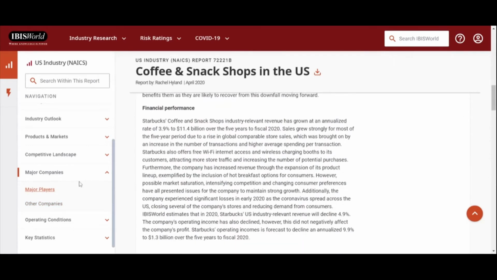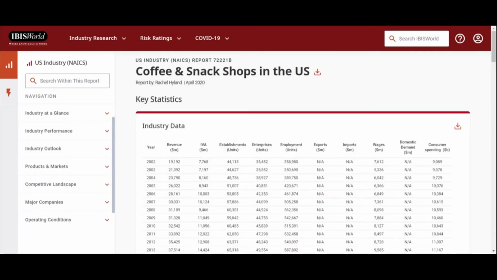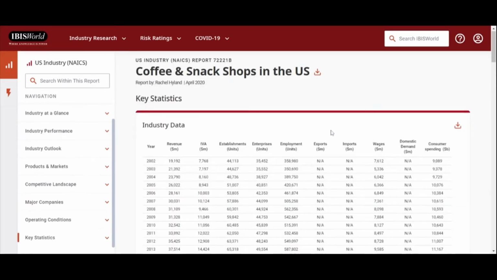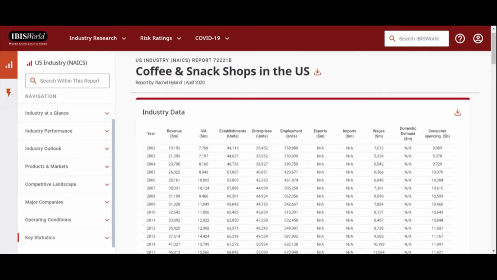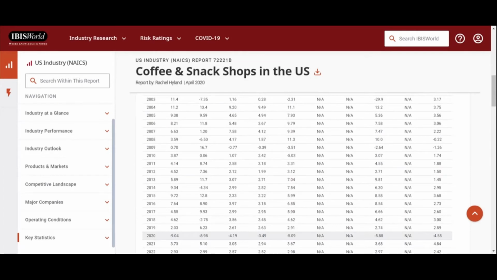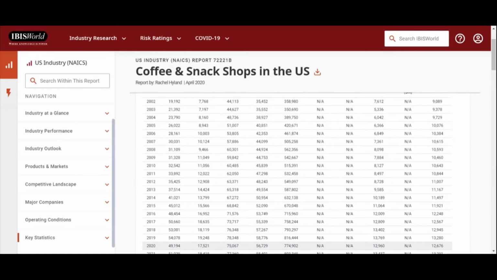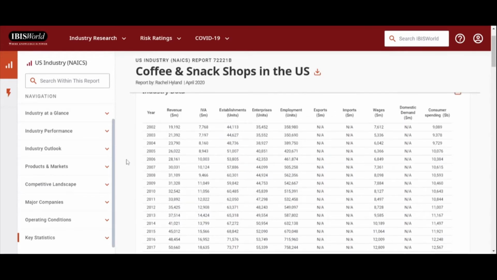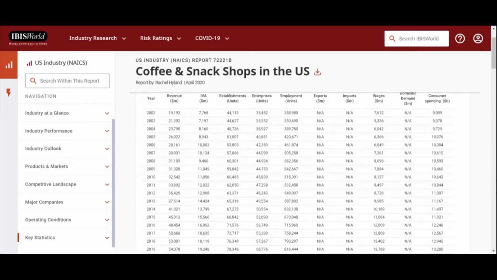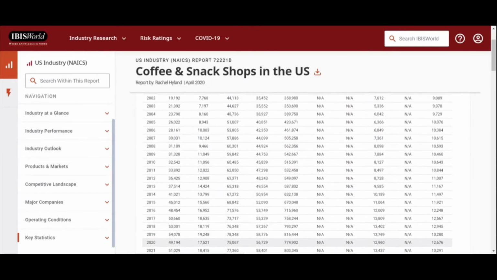The one thing I do want to point out is this key statistics section. I want to bring this up because this is one of the only places that we get industry data like this in an electronic format. And so IBISWorld is where you can come to get industry data. Some nice things about how they present this data. In this case, it looks like the last 18 years, sorry, doing my math incorrectly.